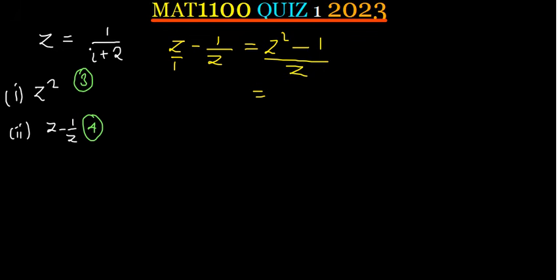Now we've already found z squared. So just replace now z, we know that that is 1 over i plus 2, squared, minus 1, over the same z, which is 1 over i plus 2. Now, since I've already forgotten, what did we find as z squared, just from the previous question?